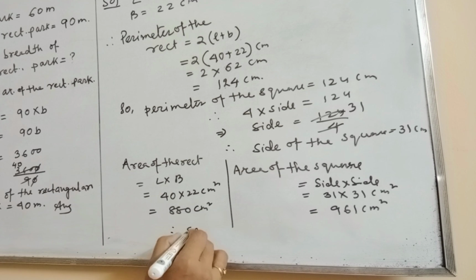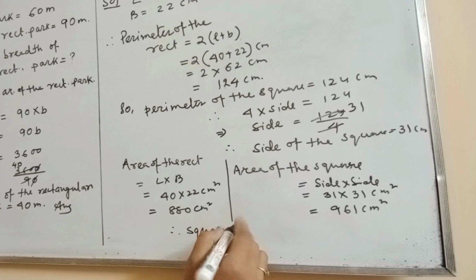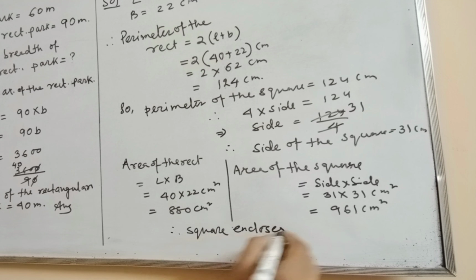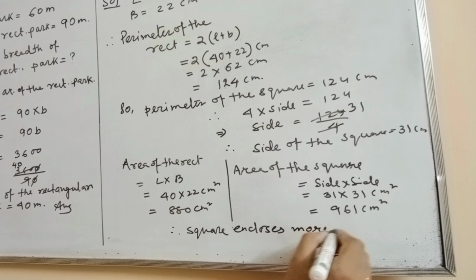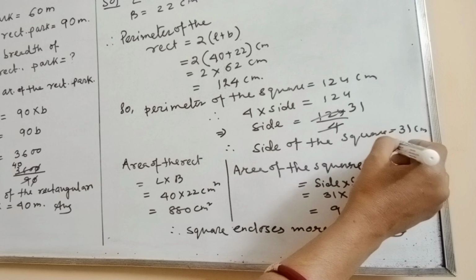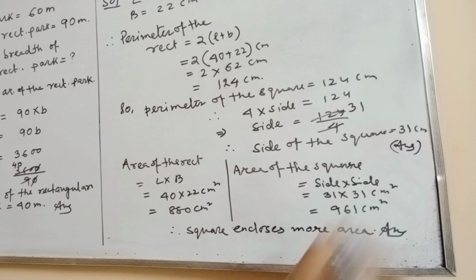Therefore, the square encloses more area. What was the question? Find which shape encloses more area. So the square encloses more area. This is the answer. And what is the side of the square, this was another question, so it is also one answer.